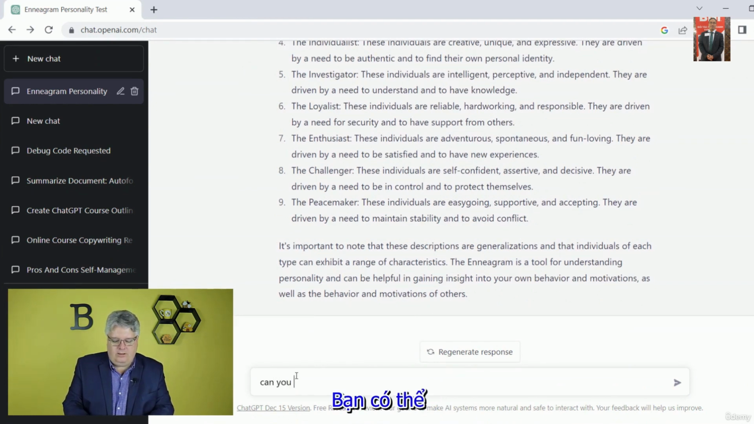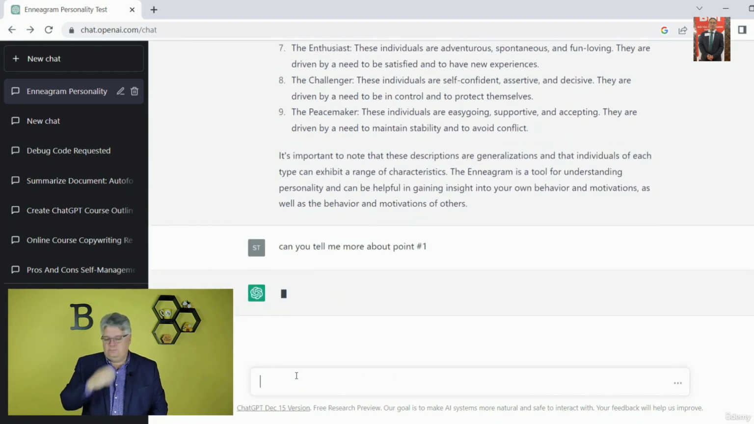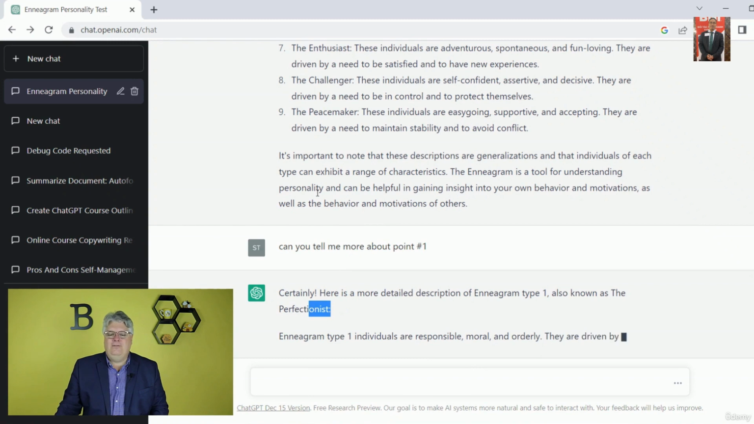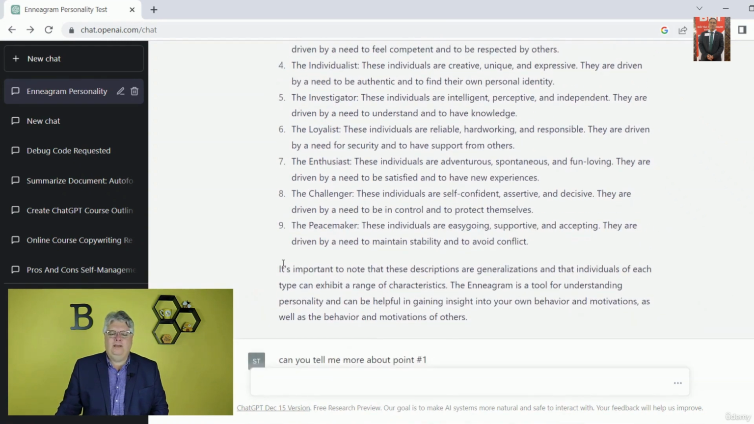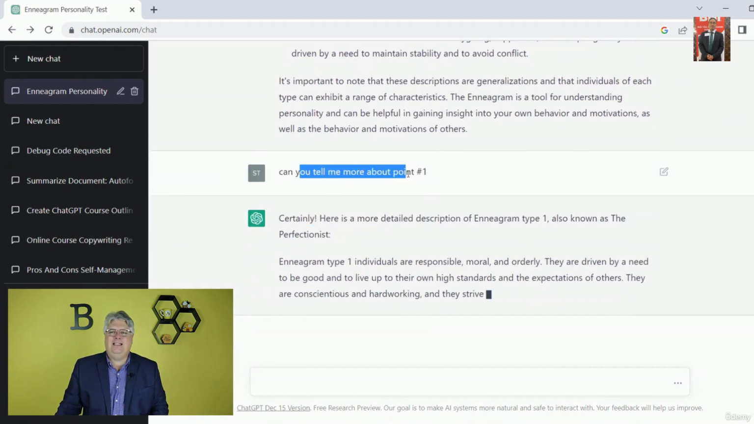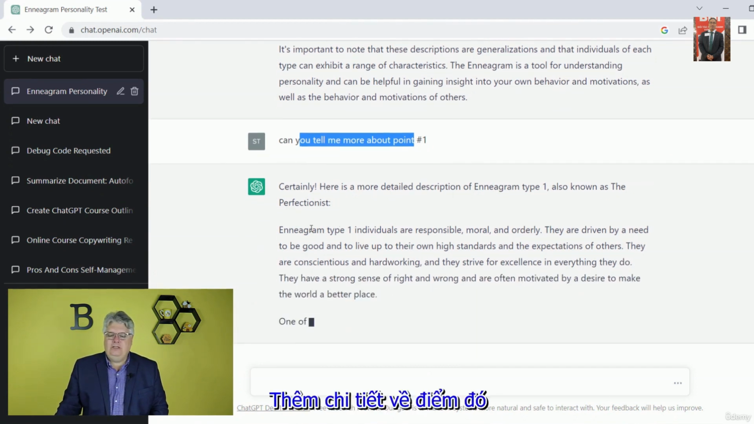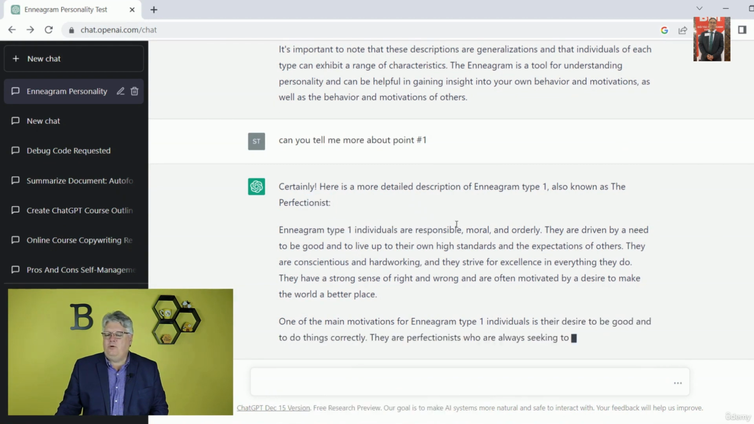Can you show me the number, that particular point about the perfectionist? It's not giving me the other points. I asked for point number 1. And see how simple that was? How quick I just typed that in? I mean, I'm just doing this all on the fly. Add more detail about that point. Details about that point: Type 1s are responsible, moral, orderly.